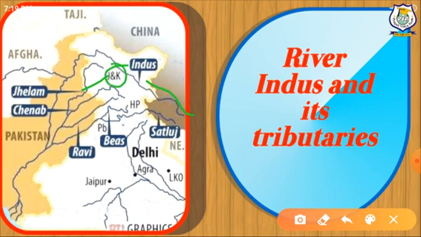Here Chenab, Ravi, Beas: the place of origin of these 3 rivers is Himachal Pradesh. Now Satluj, the place of origin of Satluj is Mansarovar Lake. So these 5 rivers together join at Mithankot in Pakistan.